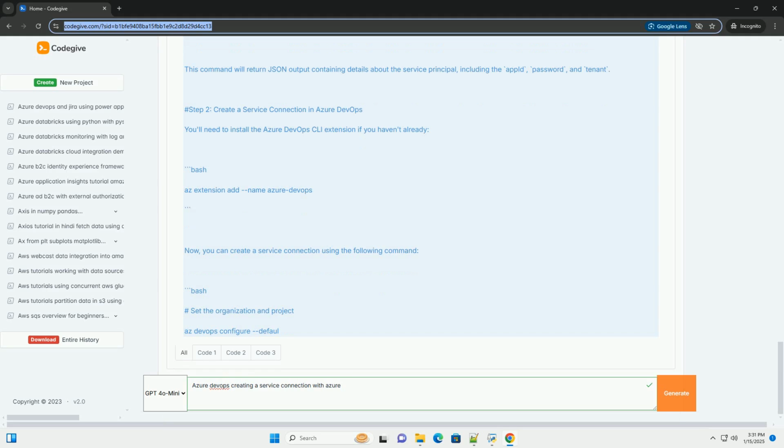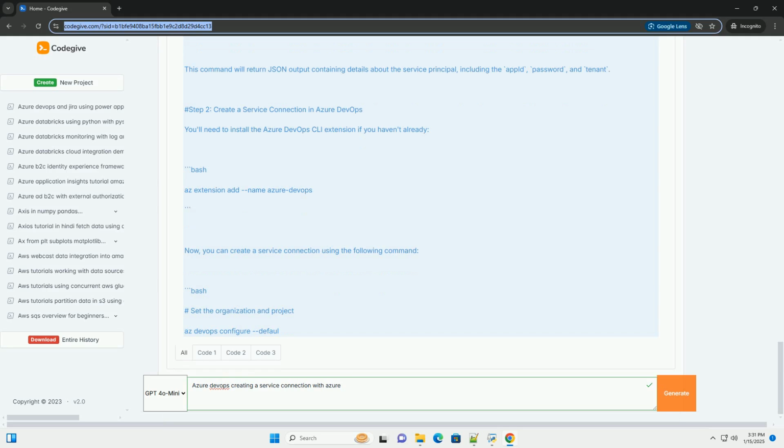Step 2. Create a service connection in Azure DevOps. You'll need to install the Azure DevOps CLI extension if you haven't already. Now, you can create a service connection using the following command.